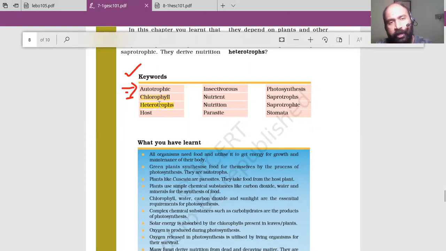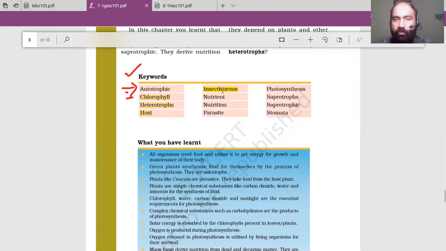Heterotrophs. Heterotrophs are those organisms which depend on other organisms for their food needs, for their nutrition. Host, I told you, right? Remember, in a parasite, for example, if a leech is sucking blood from your body, then you are the host and the leech is the parasite. So parasite, host. Okay. So the host is the organism from which the parasite is getting energy.